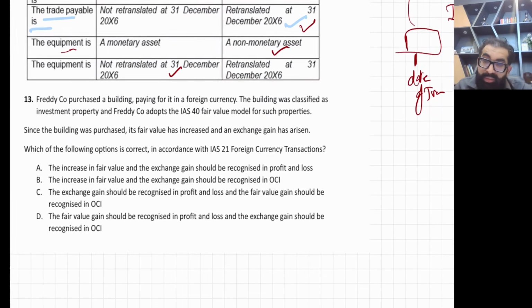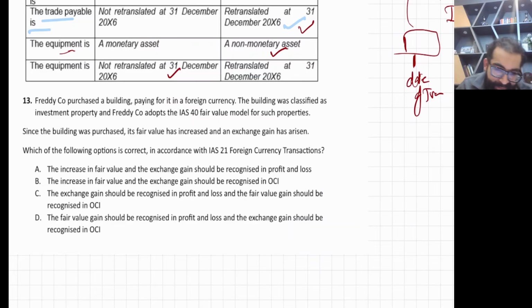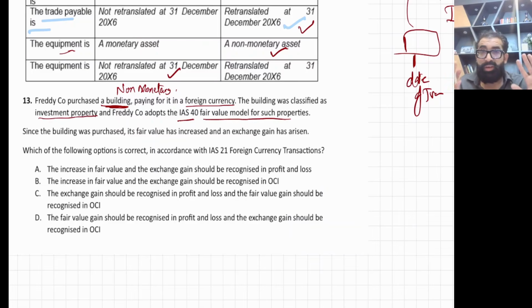Now the next question is also linked to the last one. Again, the company purchased a building. Building is again non-monetary, my dear students, paying for it in a foreign currency. The building was classified as investment property, IAS 40, and they are using the fair value model.